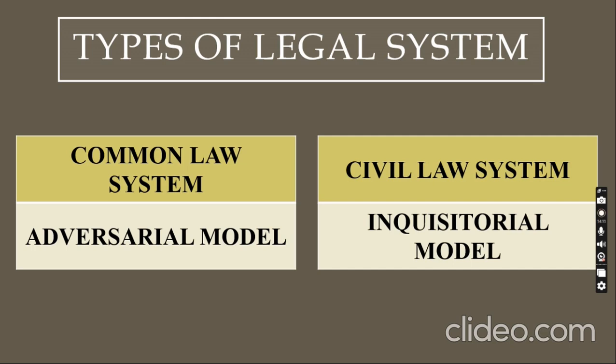In civil law system, the courts can give only judgments, they cannot make laws. Okay, so this is the main difference between common law system and civil law system. An adversarial model and inquisitorial model: adversarial is followed by common law, and inquisitorial model is followed by civil law. So I will explain again in detail.